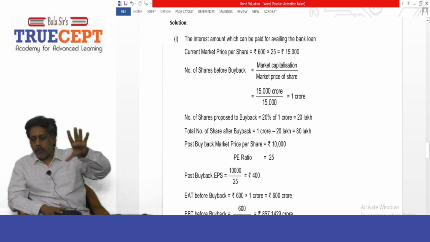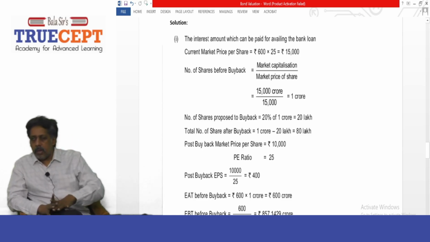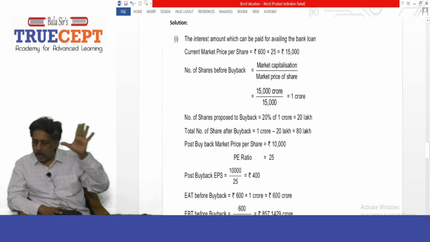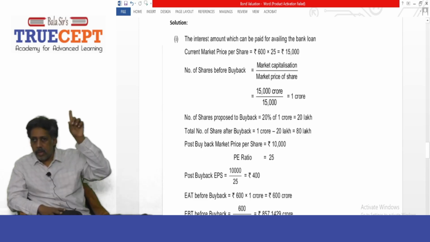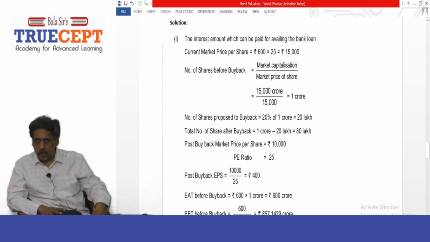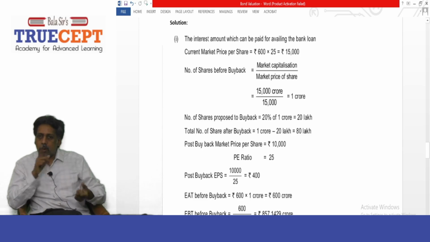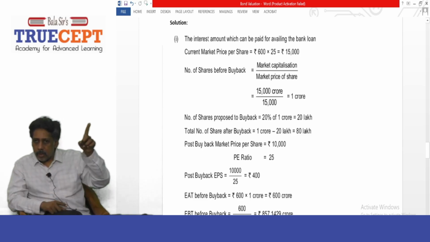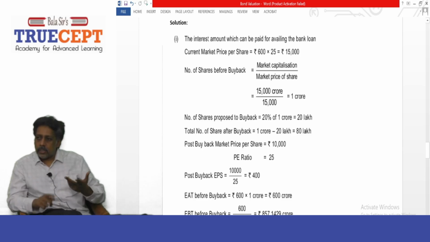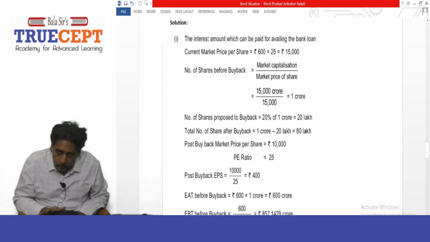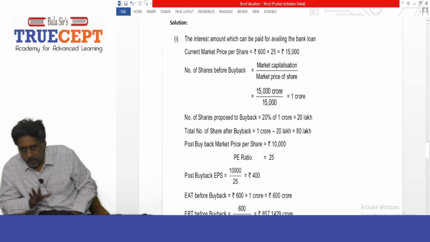Now divide 15,000 crore by 15,000 rupees per share, and you get 1 crore shares outstanding. Of these 1 crore shares, you want to buy back 20%, which will be 20 lakh shares, leaving a balance of 80 lakh shares after buyback in the hands of the shareholders.